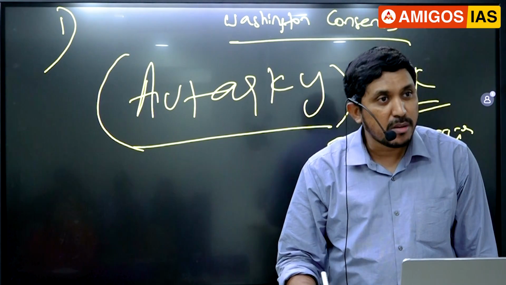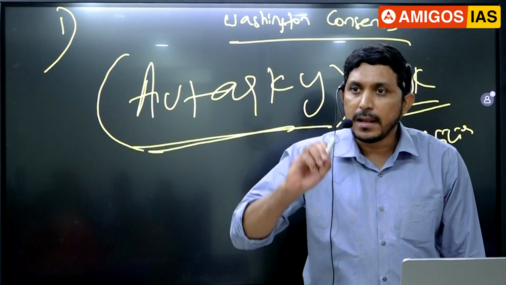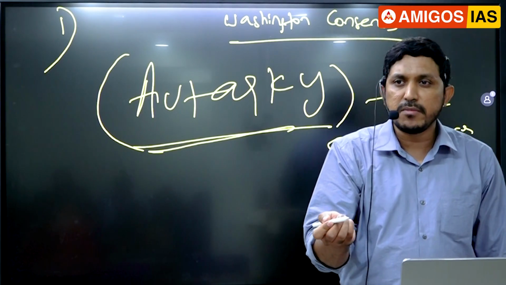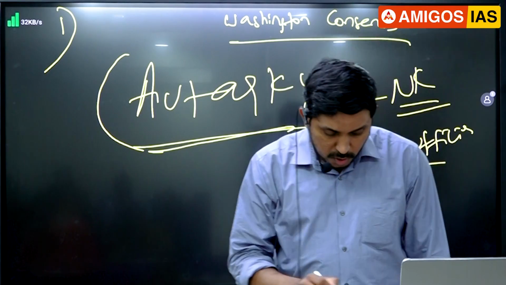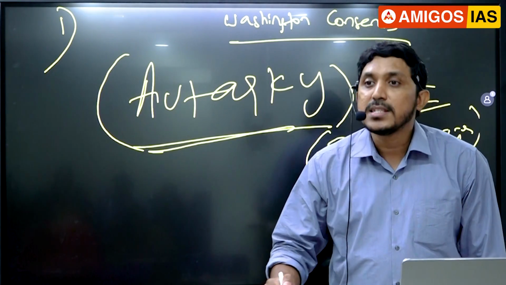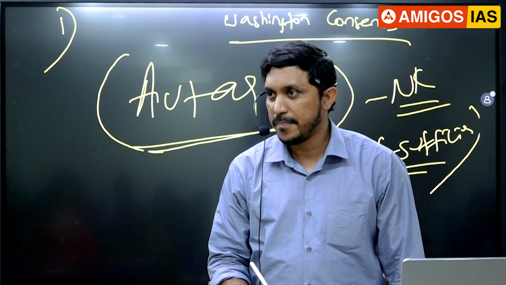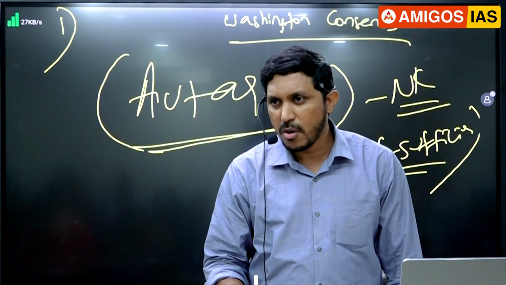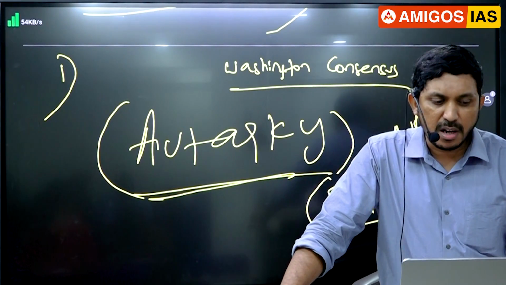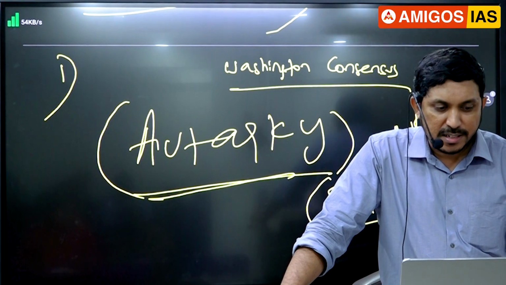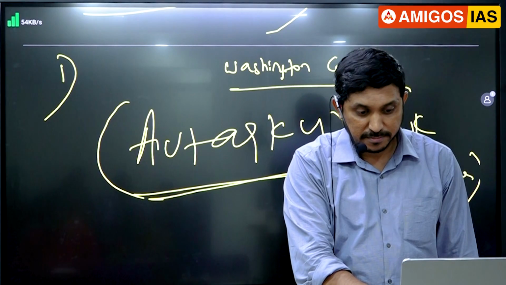This is a closed economy, guys. Autarky means North Korea's official policy it was. Later they relaxed it. Now they are doing trade with countries like China, Russia, etc. They are doing trade, guys. So this is usually considered as self-sufficiency in the economy. That is called autarky, a closed economy, guys. Today we don't have closed economies in the world. So in this statement they have asked which of the following are not correct. Means here Washington Consensus is not correct, globalization is not correct. 2 and 3 only is the right answer, guys.